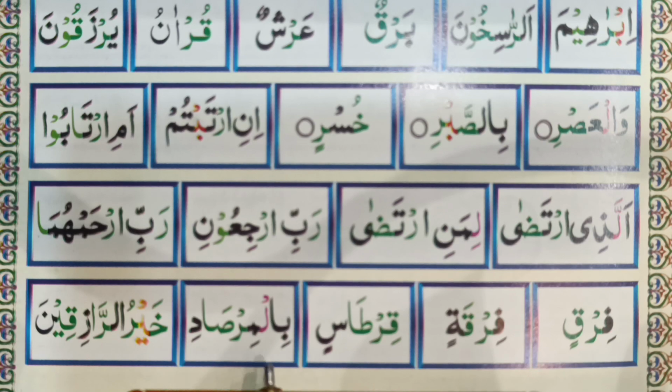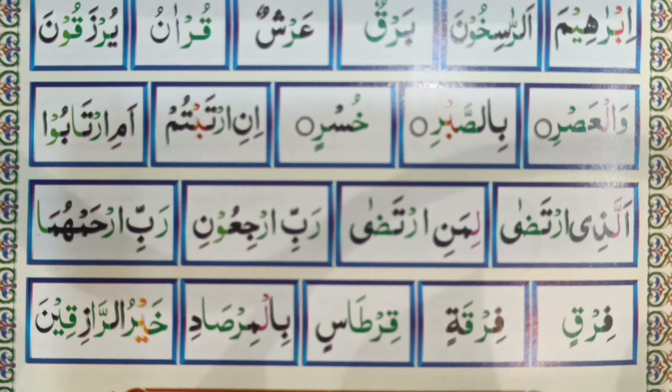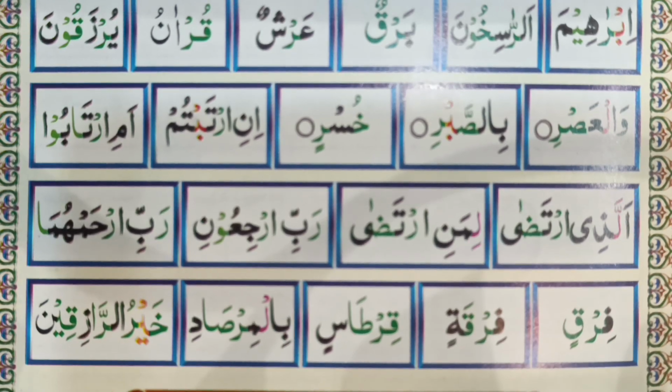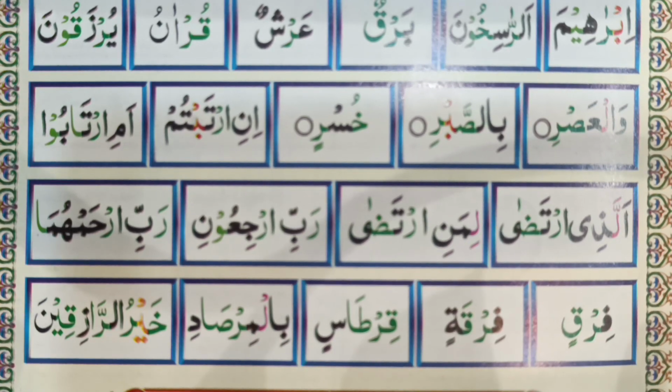Bil mirsadi. Khayru raziqina. So I hope that you understand in which places you need to make ra thick sound.